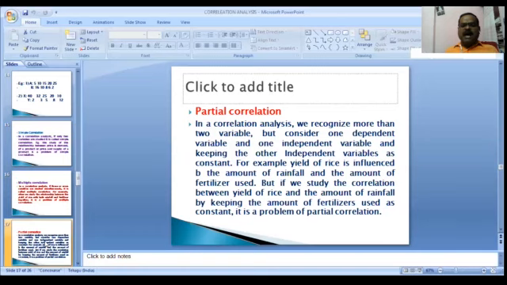But if we study the correlation between yield of rice and the amount of rainfall by keeping the amount of fertilizer used constant, it is a problem of partial correlation, the relationship between two variables.